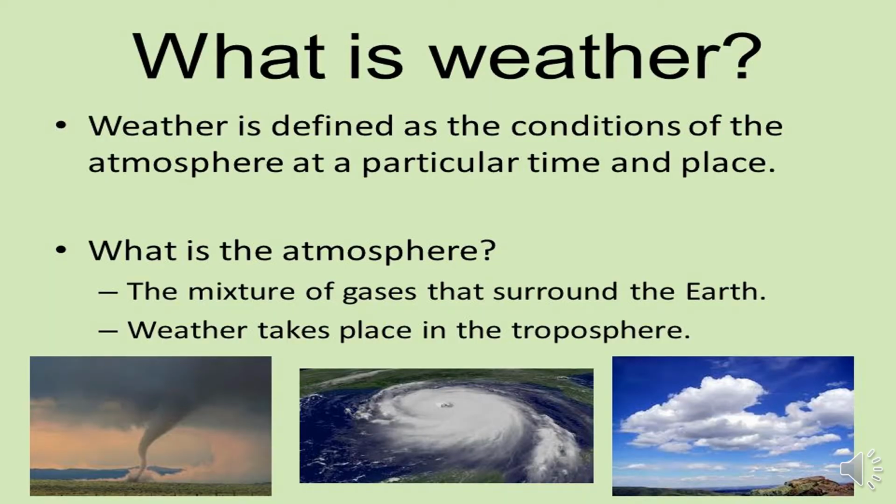Okay, what is weather? Weather is defined as the conditions of the atmosphere at a particular time and place. What is the atmosphere? The atmosphere is the mixture of gases that surround the earth. Weather takes place in the chromosphere. Chromosphere is the layer we already talked about, the earth in space, and it's a spherical layer.